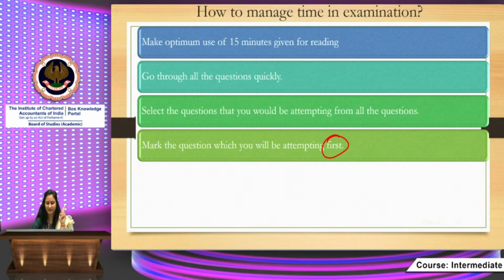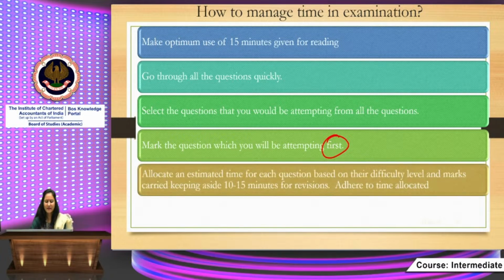You will see that one question is completed and a lot of time is still available. And the person checking the paper will also be happy that this student knows the provision. First impression is the last impression. So you should mark the questions, and first of all attempt the question which you know in the best manner.